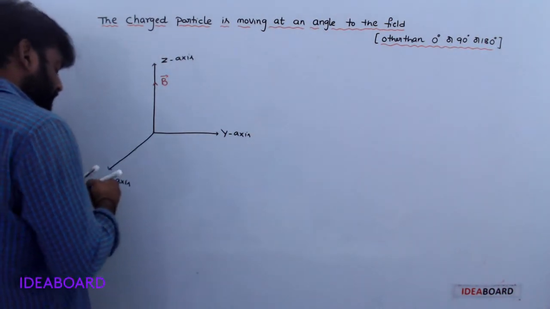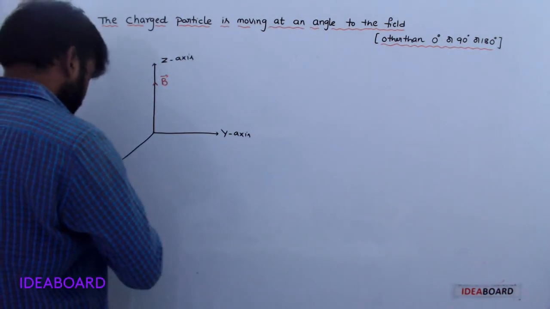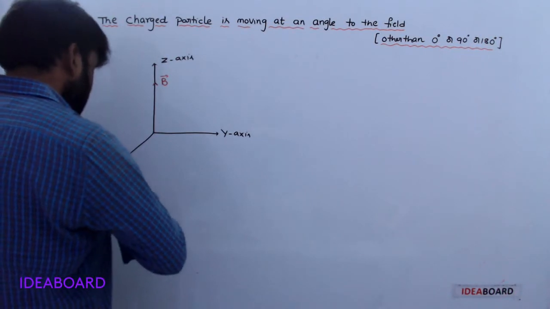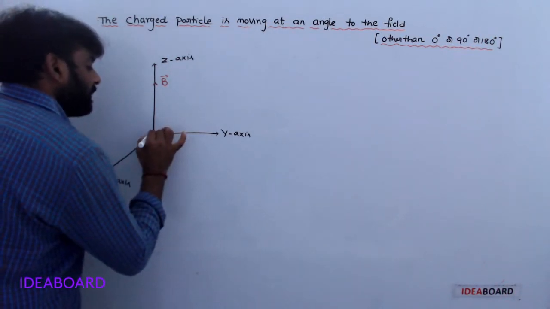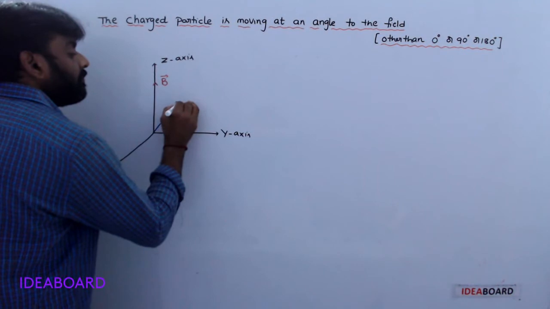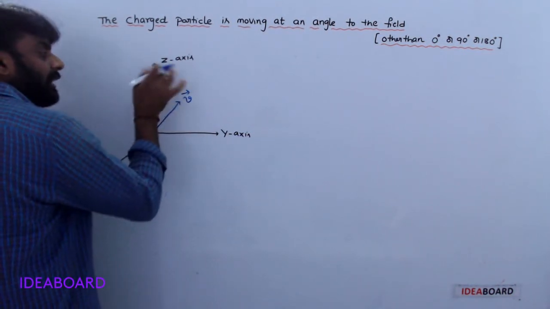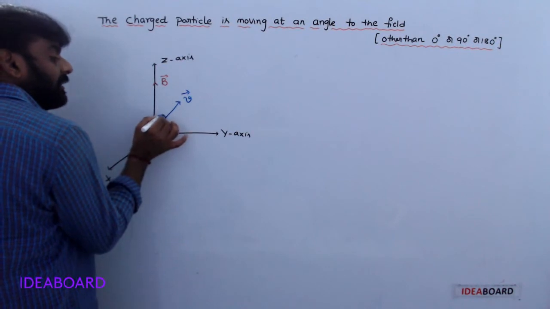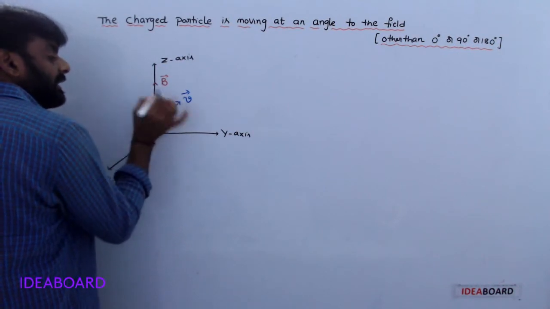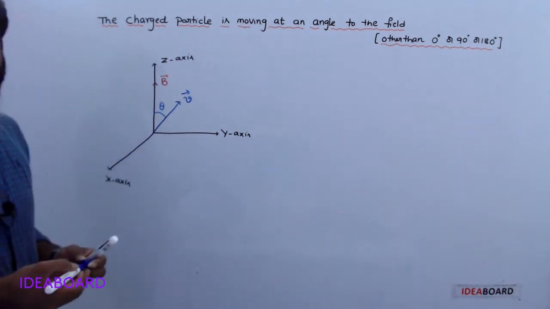Now here this velocity vector means the particle enters the magnetic field at a certain angle. That angle is theta.